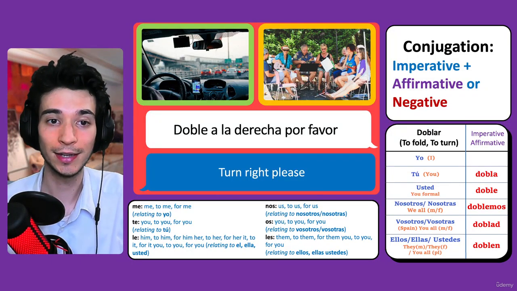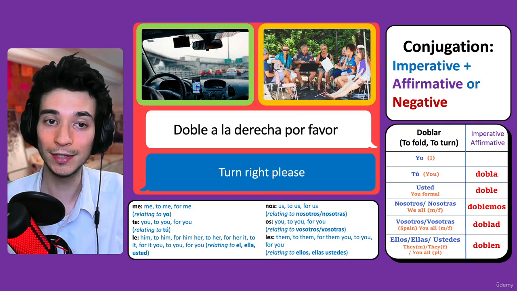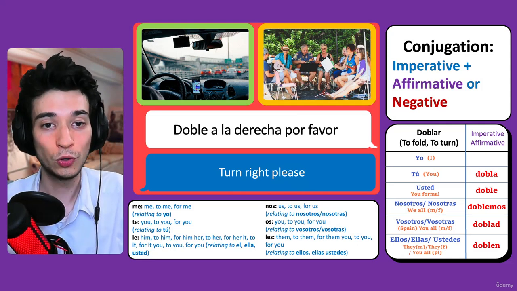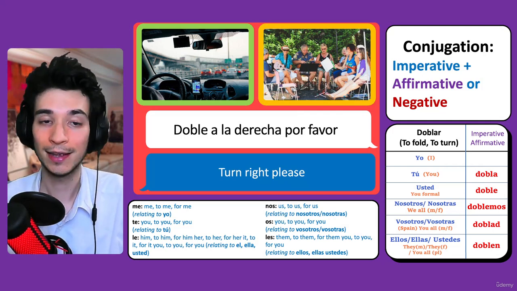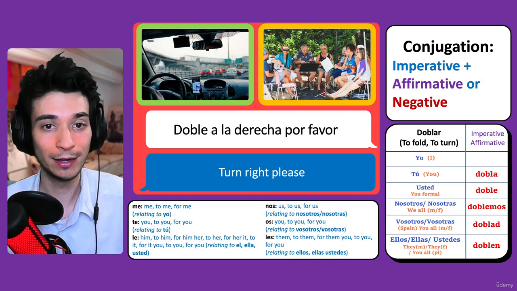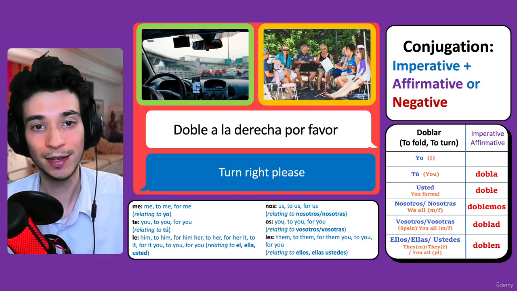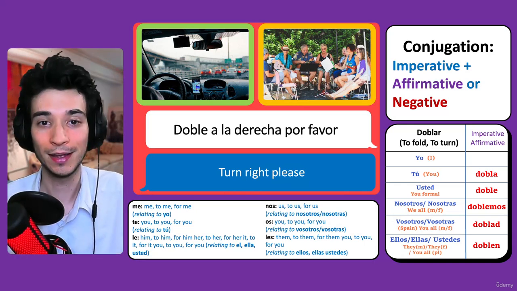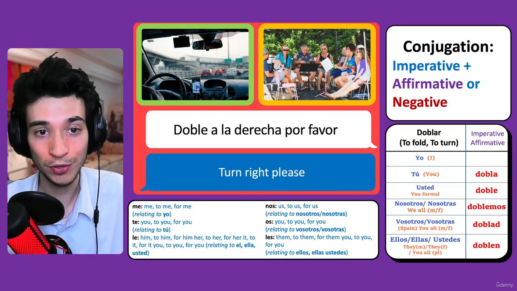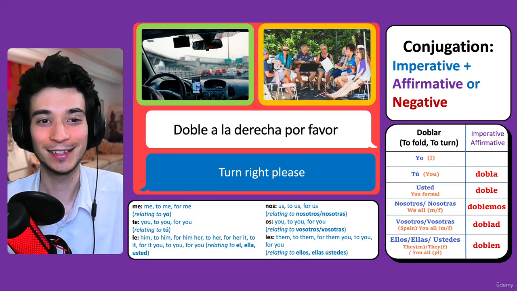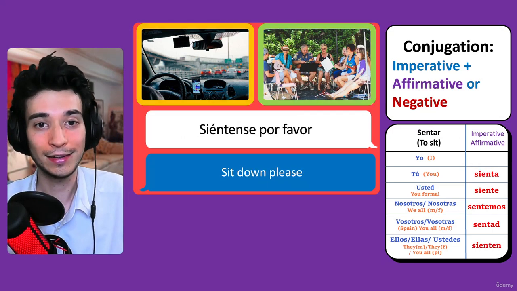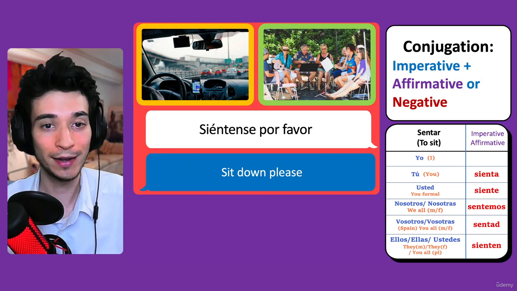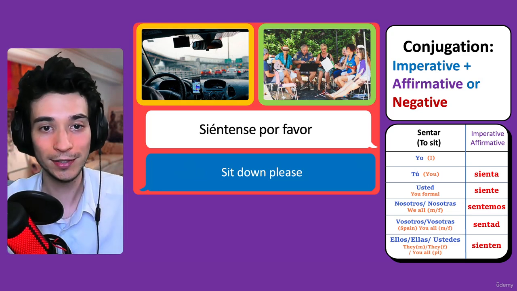Okay, let's try the examples here. Doble a la derecha, por favor. Turn right, please. So maybe you're in a taxi and you want to tell him, turn right. Doble a la derecha. Por favor. Please.